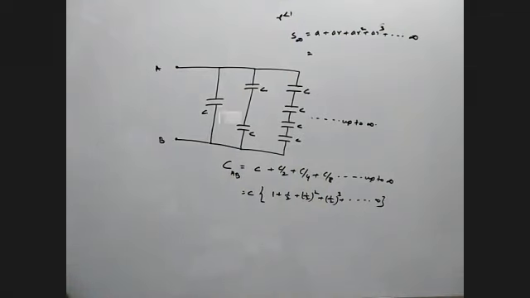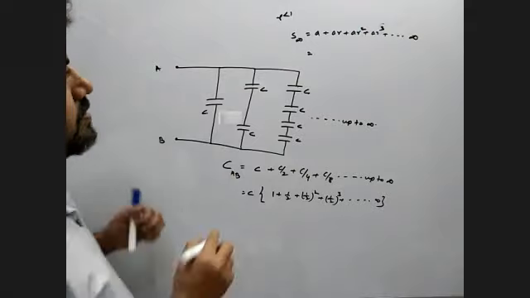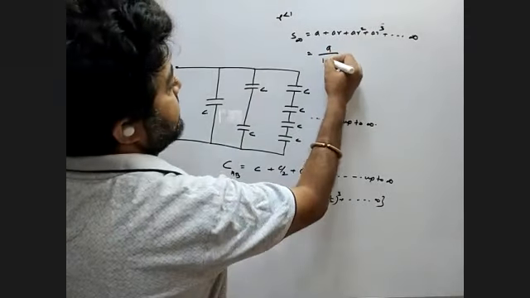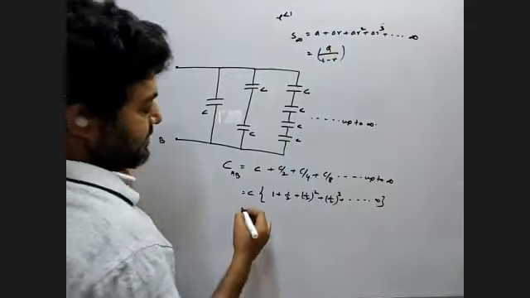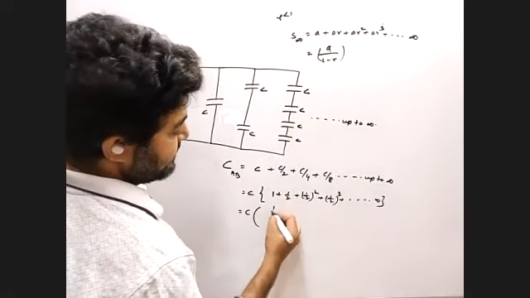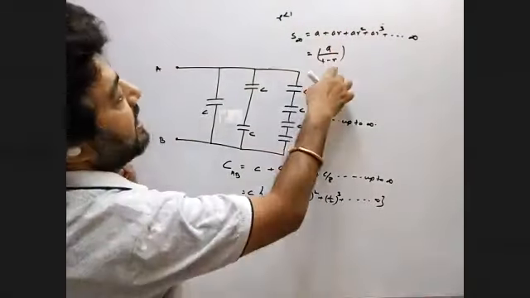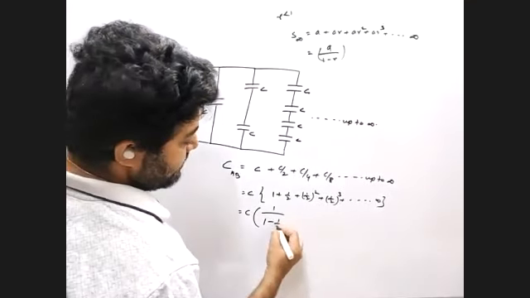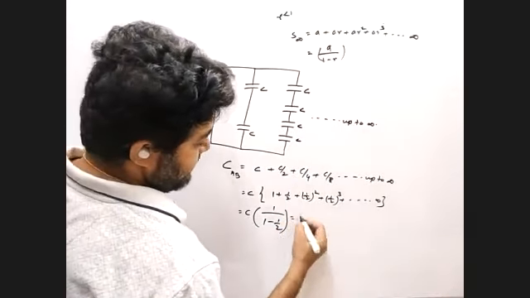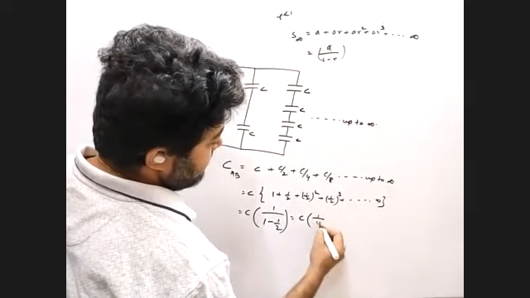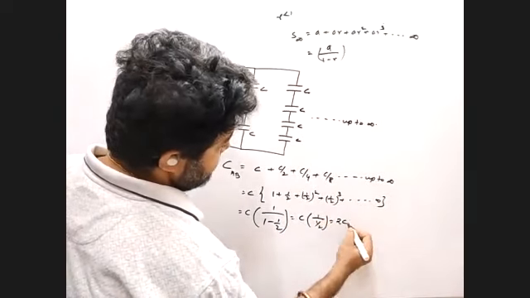We can write it as A by 1 minus R. Here A is the first term, and 1 minus R is 1 by 2. So what we have is C by 1 by 2, that is 2C.